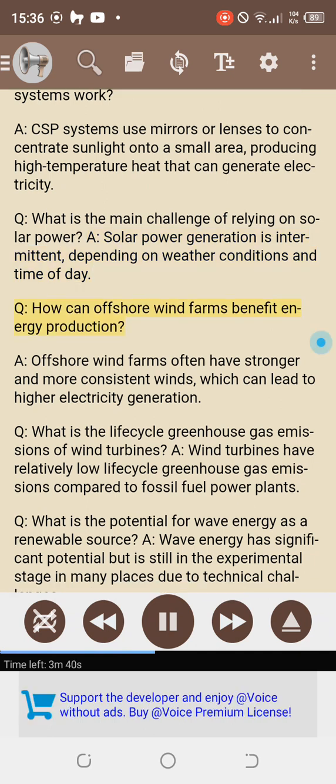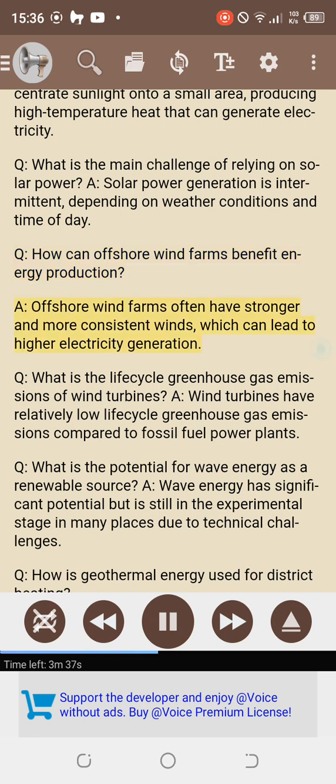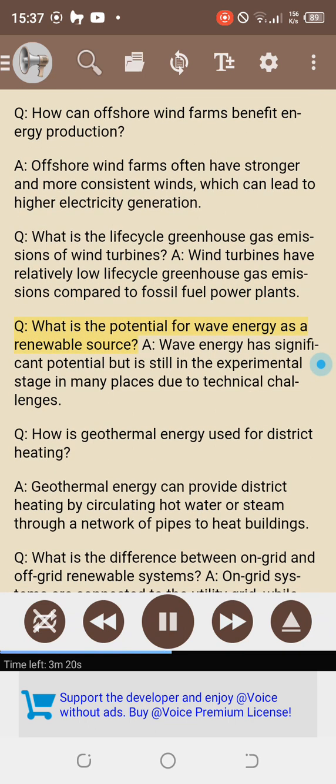Q. How can offshore wind farms benefit energy production? Offshore wind farms often have stronger and more consistent winds, which can lead to higher electricity generation. Q. What is the life cycle greenhouse gas emissions of wind turbines? Wind turbines have relatively low life cycle greenhouse gas emissions compared to fossil fuel power plants. Q. What is the potential for wave energy as a renewable source? Wave energy has significant potential but is still in the experimental stage in many places due to technical challenges.